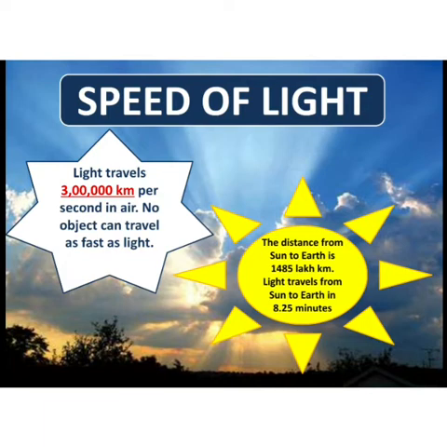And how much time does the light take to travel from sun to earth? The distance from sun to earth is 1485 lakh kilometers. So light takes 8.25 minutes, means 8 1/4 minutes to travel from sun to earth. That means we see the sun rising which has already risen 8 1/4 minutes earlier.